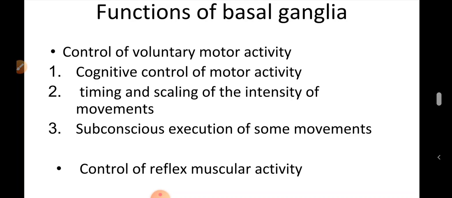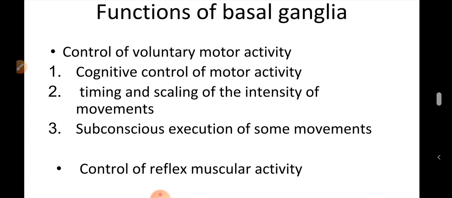So during a lesion of basal ganglia, the controlling mechanism is lost and so movements become inaccurate. The role of basal ganglia in control of voluntary motor activity includes cognitive control of motor activity, that is the thinking process, then the timing and scaling of intensity of movements, and the subconscious execution of some movements.